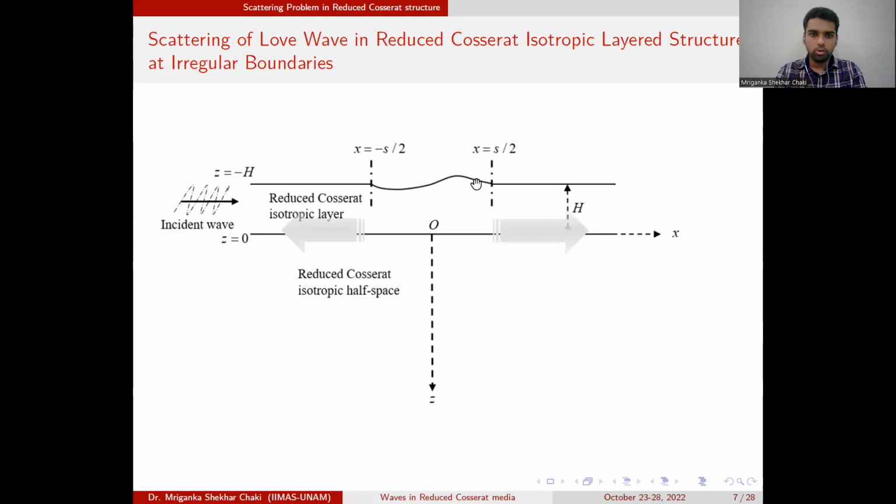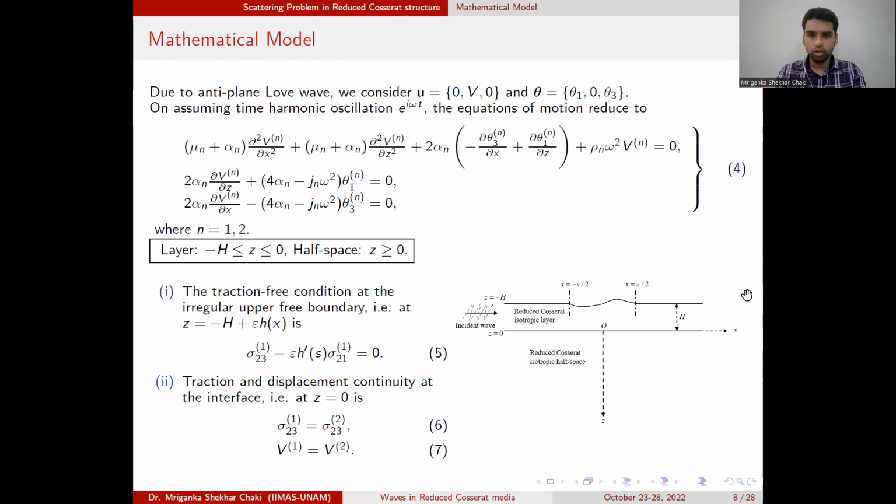The particular structure we are talking about is a layered half space configuration, as we have discussed, and the upper surface is considered to have this rectangular perturbed region. In this case, a Love wave is considered to be incident, and it is reflected from and transmitted through this irregular region. For this reflection phenomenon, we can consider the displacement component and rotational component, due to the anti-plane nature, like this.